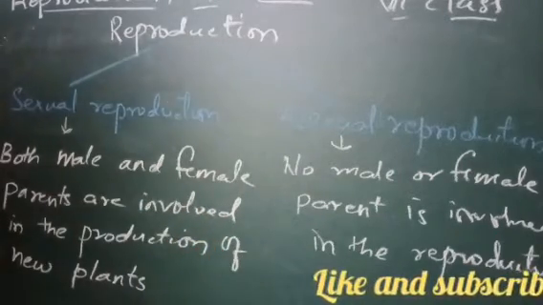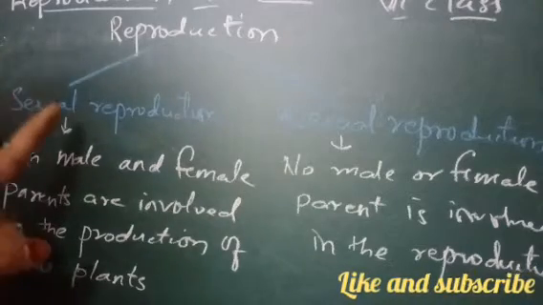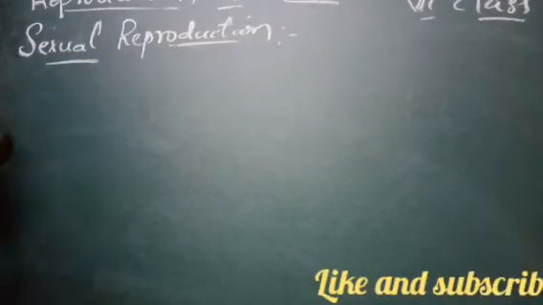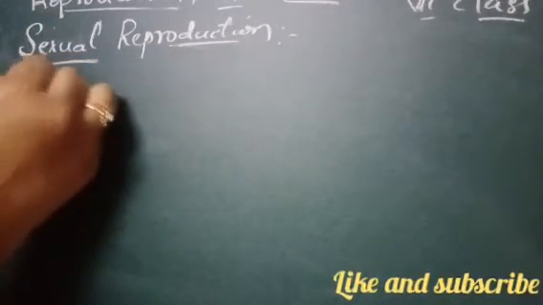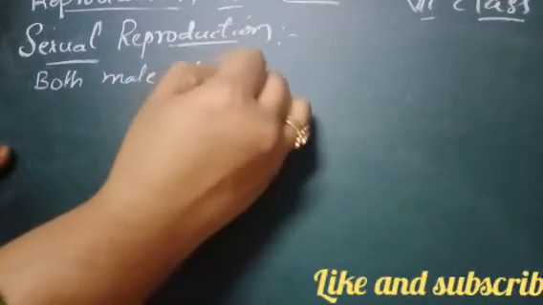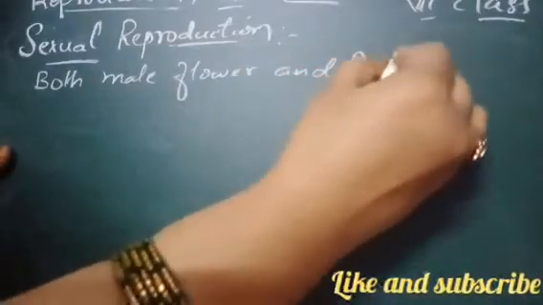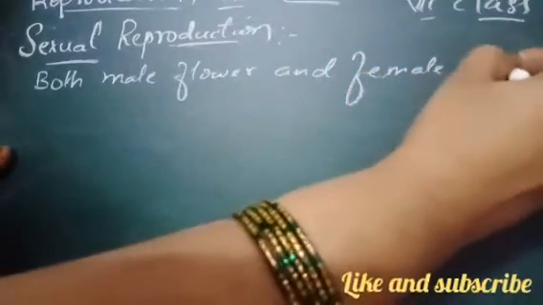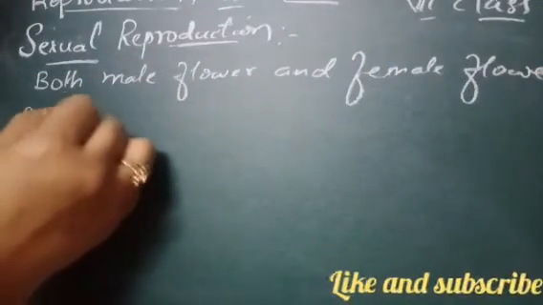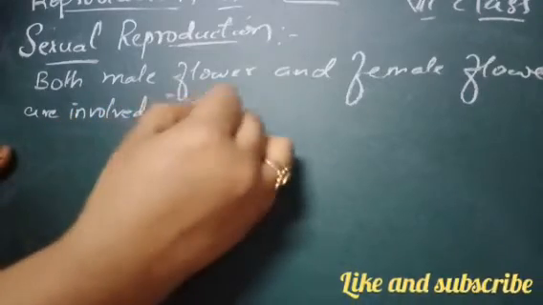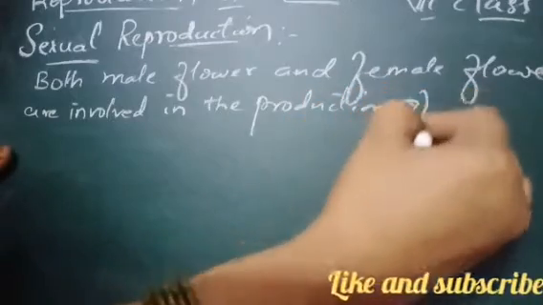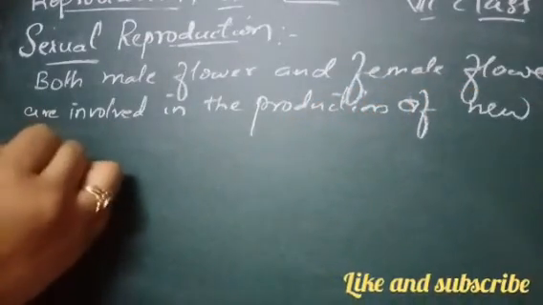Okay, so first we will learn about the sexual reproduction. Okay, so when we are saying sexual reproduction, here both the male and female parent, male flower and female flower, are involved in the production of new plant.